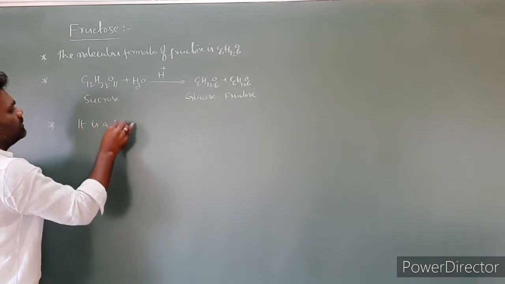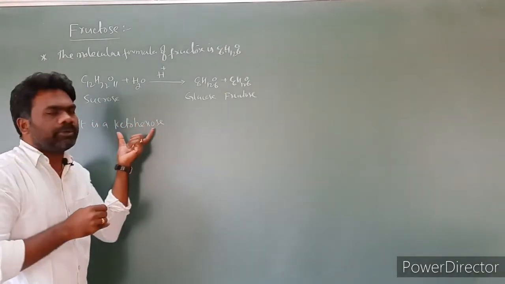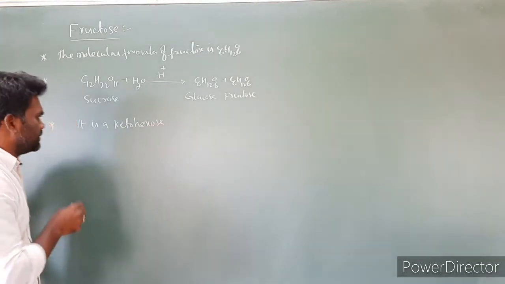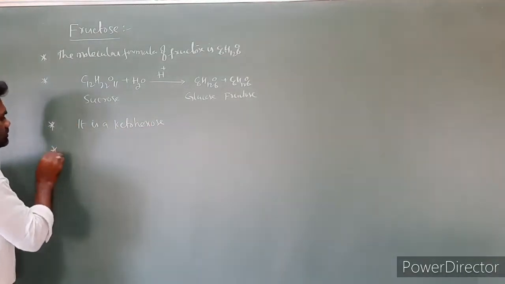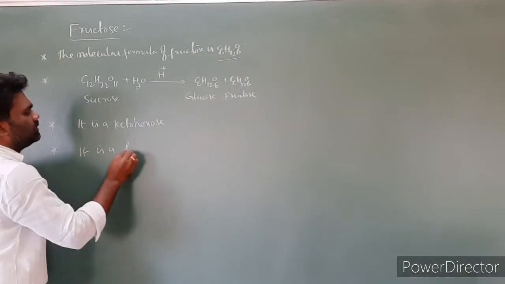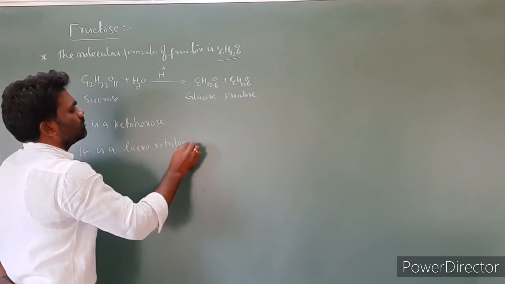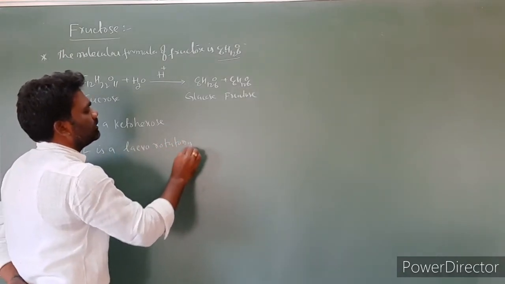It is a ketohexose. You will understand this point in the structure of glucose. Next, it is a levorotatory compound,